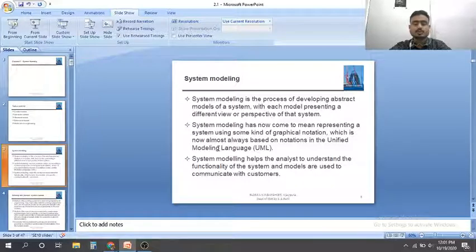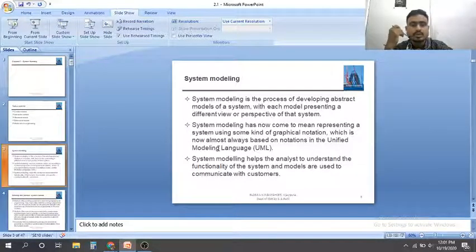System modeling is the process of developing abstract models of a system, with each model presenting a different view or perspective of that system. In the first few chapters, you discussed what exactly software engineering is and why we have to go for it. In the next chapter, we are discussing how to develop the system. For developing the system, you have to develop the system model, which is nothing but a blueprint. Which techniques, methods and languages are we using to develop this blueprint? That we are going to discuss in today's session.